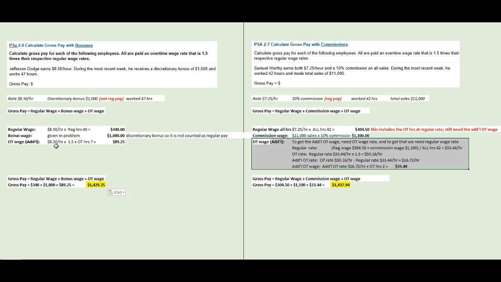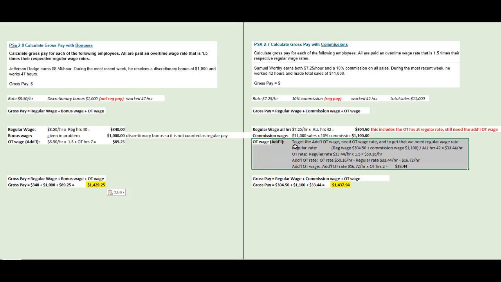Here, it's the whole overtime rate, the $8.50 times 1.5 times the 7 hours. And that's because the regular is already calculated at 40 hours times $8.50. Here it's the regular rate times all the hours. So we already calculate the 2 hours of overtime at $7.25 here. So then when we come to the overtime portion, we already had the 2 hours at $7.25.